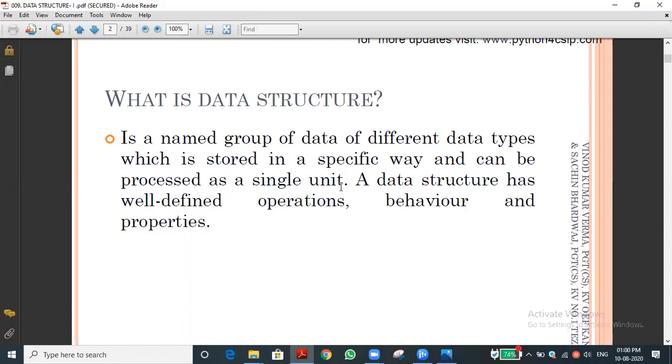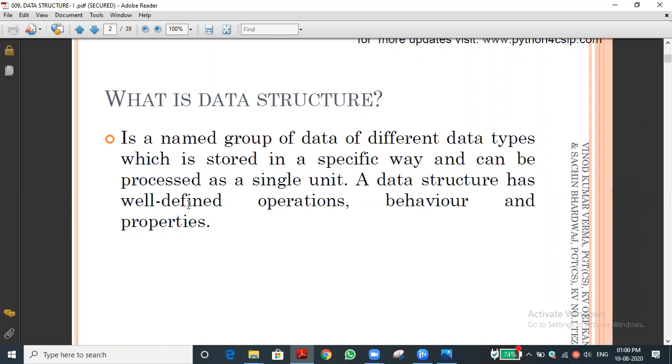One element may be a list. For example, if you take a list: 1, comma, in single quote a, then comma, then square bracket of 1, 2, 3. What is it? 1 is a number, a is a string, and the other 1, 2, 3 in the square bracket is a list. So the element may contain different varieties of data, processed as a single unit, and that is called a data structure.